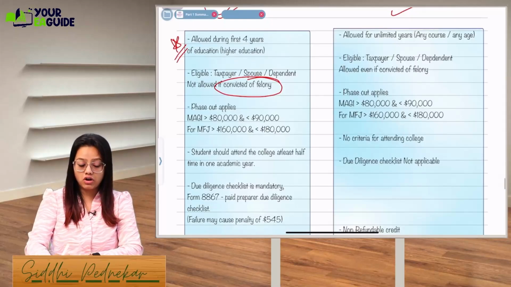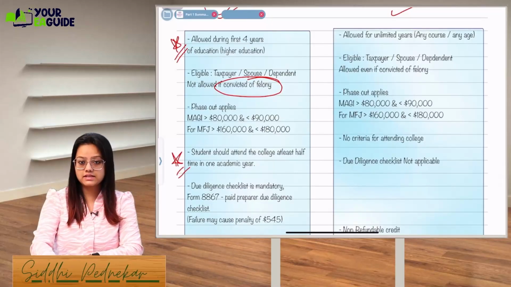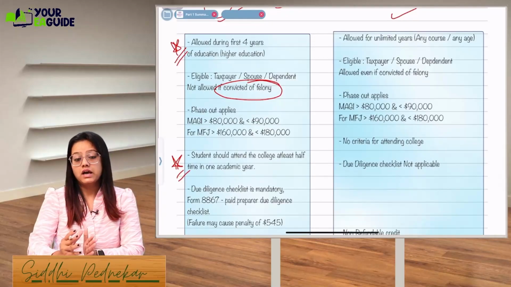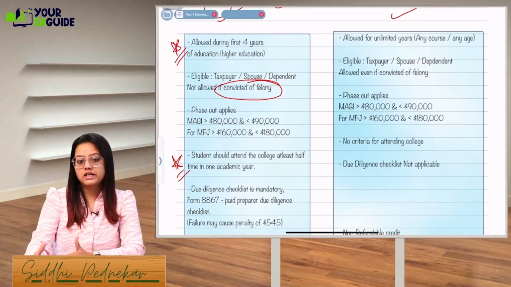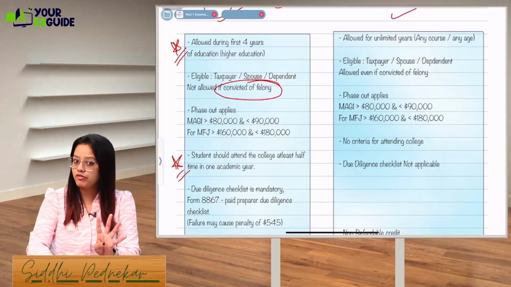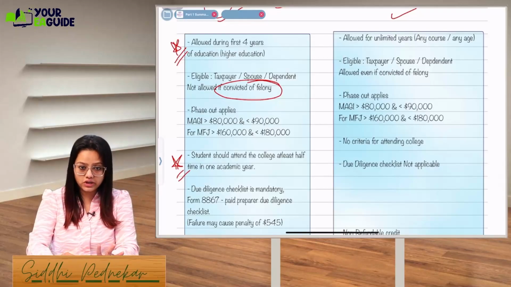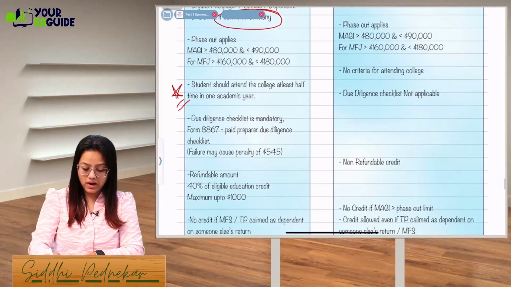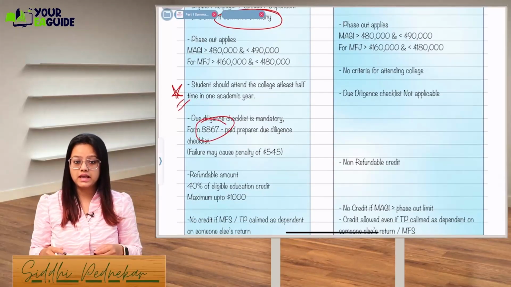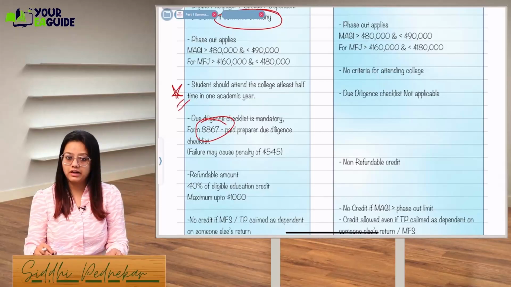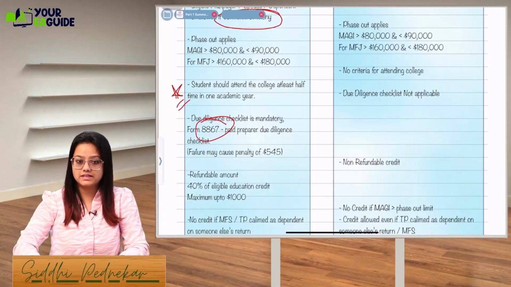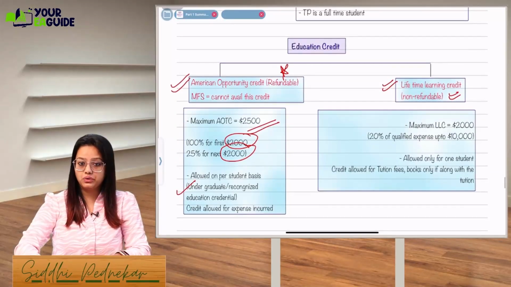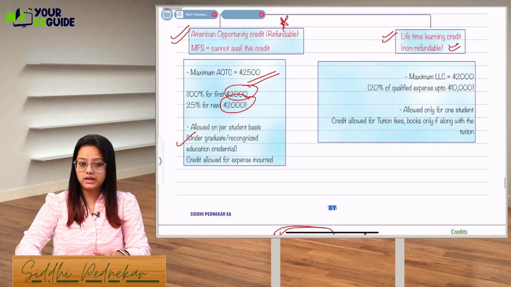Students should attend the college for at least half of the year. See, as this is a refundable credit, this comes with a lot of restrictions. Means you will have to attend the college at least for the half of the year. See, AOTC is allowed only for 4 years. You will have to attend the college for at least half years. Due diligence requirement is there in the AOTC. In each and every refundable credit, you will have to fill out the form 8867.